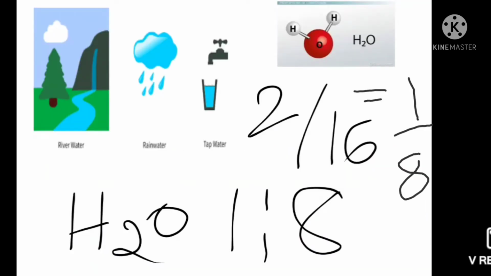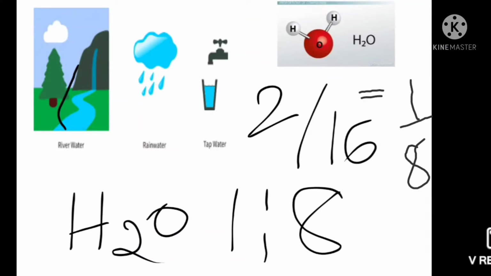Let us take another example. Water. What is the chemical composition of water? H2O. Water obtained from any source, like a river, rain or tap, and from any country, is always made up of the same elements, hydrogen and oxygen. In all cases, 2 grams of hydrogen combine with 16 grams of oxygen. Hydrogen and oxygen combine in the same fixed proportion, that is 1:8 by mass.